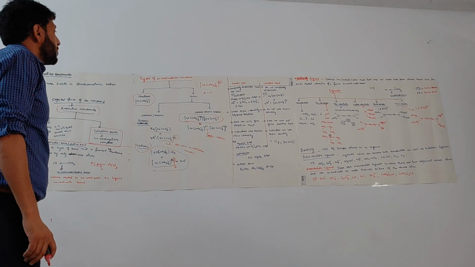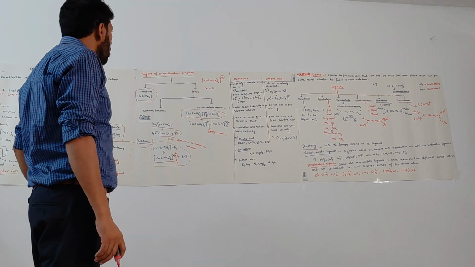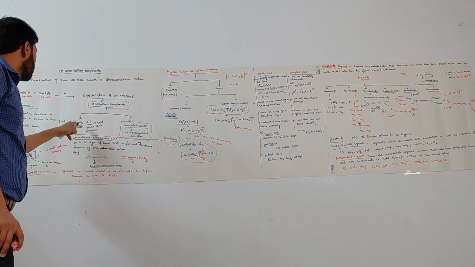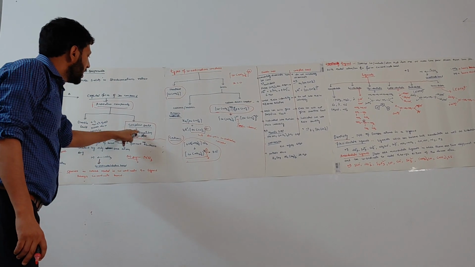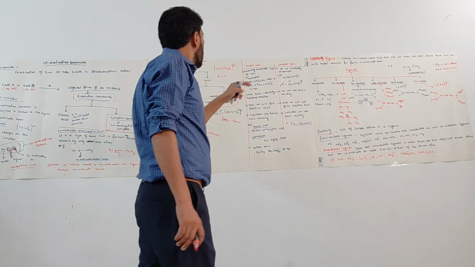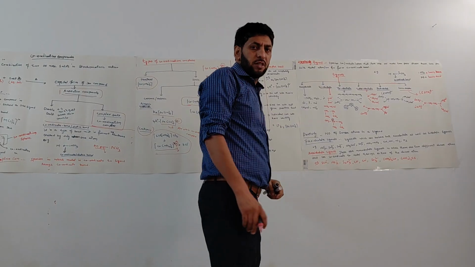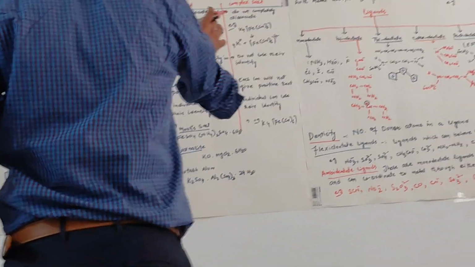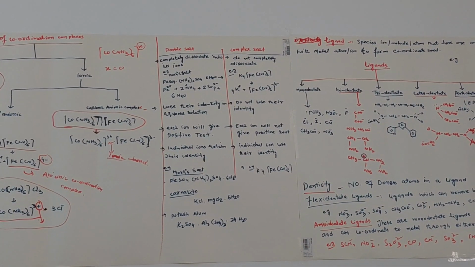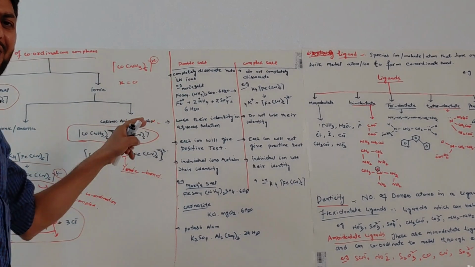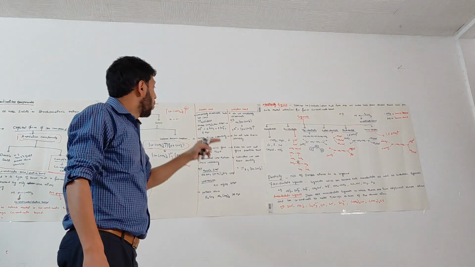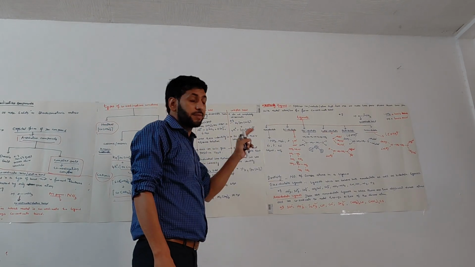This was about the types of coordination complex. Now I have already discussed that addition compounds are of two types. One was double salts and another was complex salts or coordination complexes. Now we can differentiate here between double salts and complex salts. This is important because, as per the exam pattern, questions are asked on this in competitive exams as well. Now we will differentiate what double salts and complex salts are.